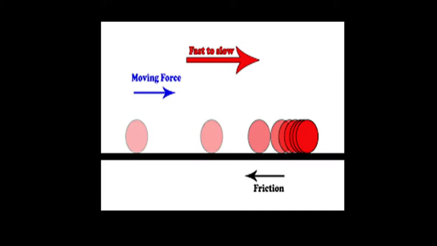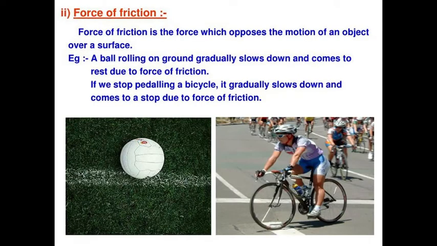Friction. You must have observed in your daily life that when you throw a ball with a force, it stops after some time. Why? It is because of the force of friction. Force of friction is a force which opposes the motion of an object over the surface. For example, a ball rolling on ground gradually slows down and comes to rest due to the friction or the frictional force. If we stop paddling a bicycle, it gradually slows down and comes to a stop due to the force of friction.